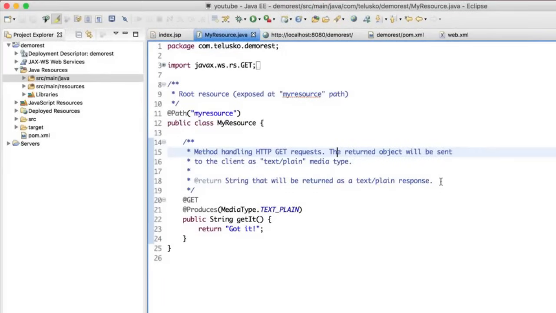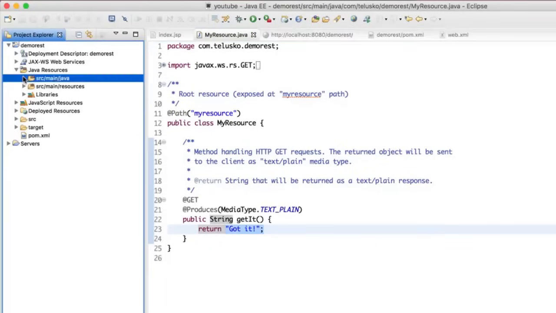Now let's try to create our own resource. Now if you can see, what we have done here is we have used my resource, right? And when you request for my resource, we are getting "Got it". But if you want to create your own resource, first of all, I will create a model object, because it's always better to return an object format, right? Because that's what REST actually means, which is representational state transfer. So you are transferring the state of an object. So for that, you need an object.